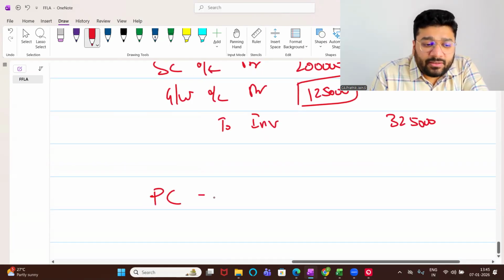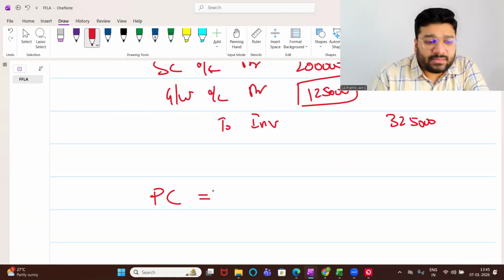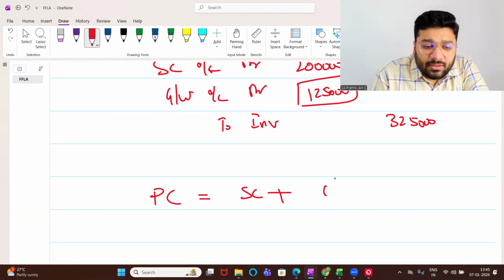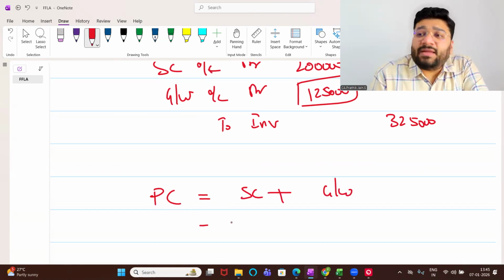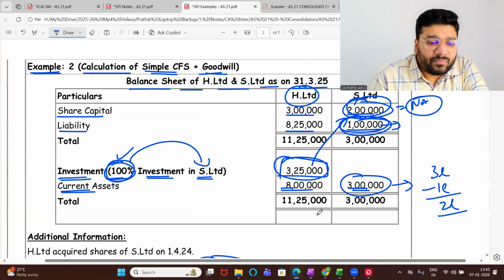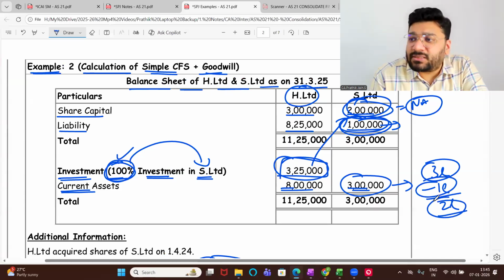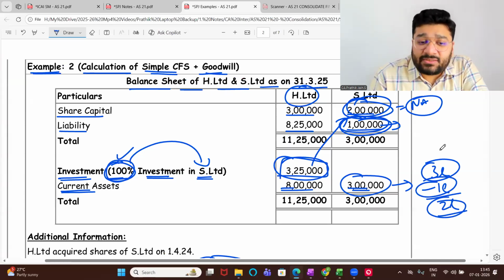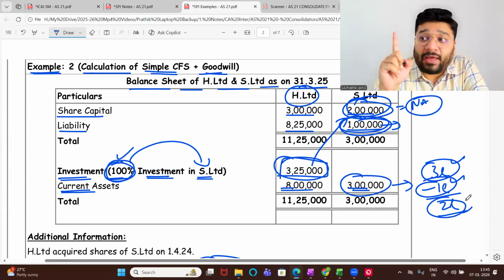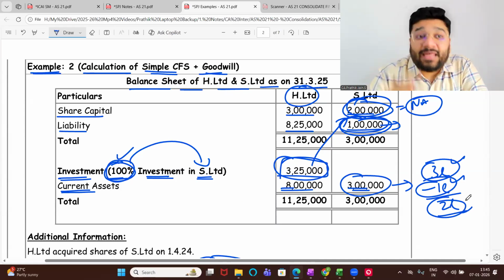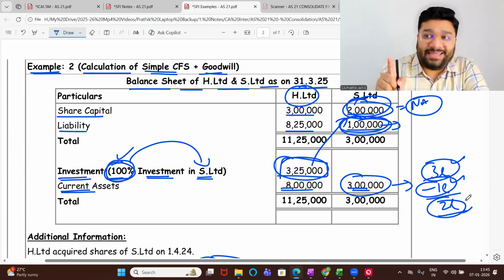The amount that you pay will be equal to two things: share capital plus goodwill. What is the worth of the business, people? If I sell all the assets today, how much will I get? 3 lakh. In that, if I pay 1 lakh as liability, what is the worth of the business? 2 lakh. Please understand, this 3 lakh, 1 lakh, and 2 lakh that I've taken is not the book value. It is the fair value. Here I'm assuming that fair value and book value are both the same.